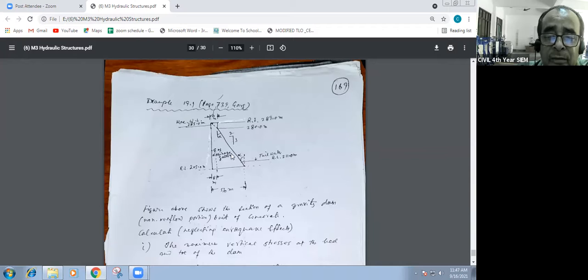Or you can go for the triangle straight away. This is a triangle. Or if you go for this one, this is a triangle, a rectangle. Take the full rectangle from here. Rectangle means a rectangle of 6 meter width. The 3 meter, here is the 3 meter plus this distance above the toe. The perpendicular distance. And you can get the moment like that.